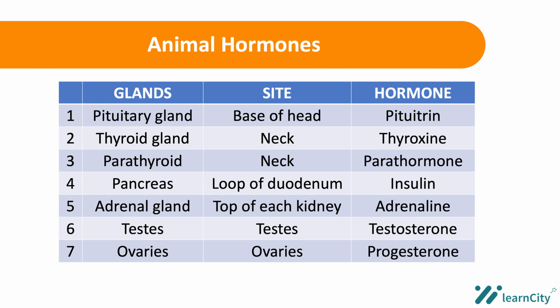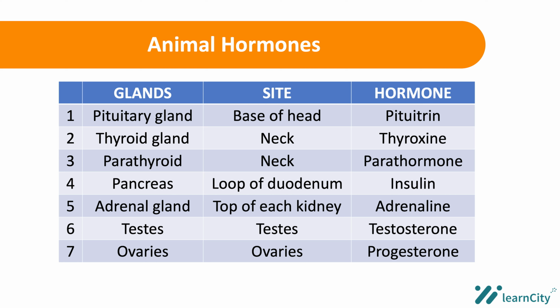Another hormone is insulin. Insulin is produced in the pancreas, that's the gland where it is produced, and the site where it functions is the loop of the duodenum. Another hormone is adrenaline. Adrenaline is produced in the adrenal gland, and the site where it functions is the top of the kidney.